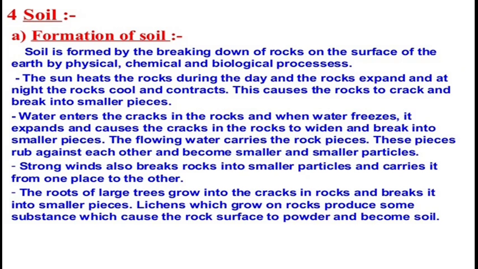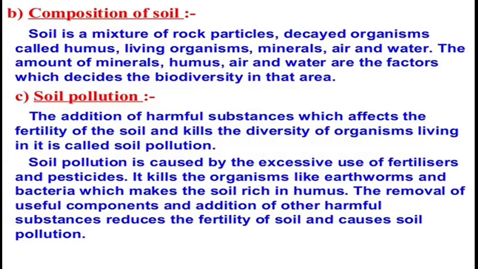The flowing water carries the rock pieces. These pieces rub against each other and become smaller and smaller particles. Strong wind also breaks the rocks into small particles and carries them from one place to another. The roots of large trees grow into the cracks in the rock and break it into smaller pieces. Lichens which grow on the rock produce some substances which cause the rock surface to powder and become soil. So what is the composition of soil? Soil is a mixture of rock particles, decayed organisms called humus, living organisms, minerals, air and water.